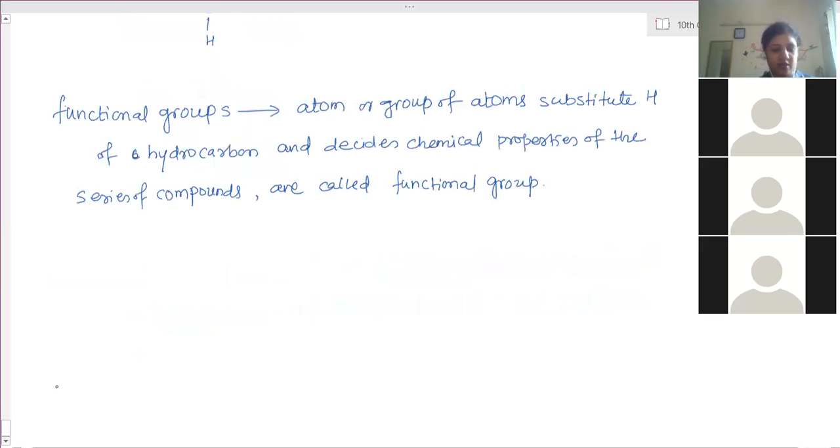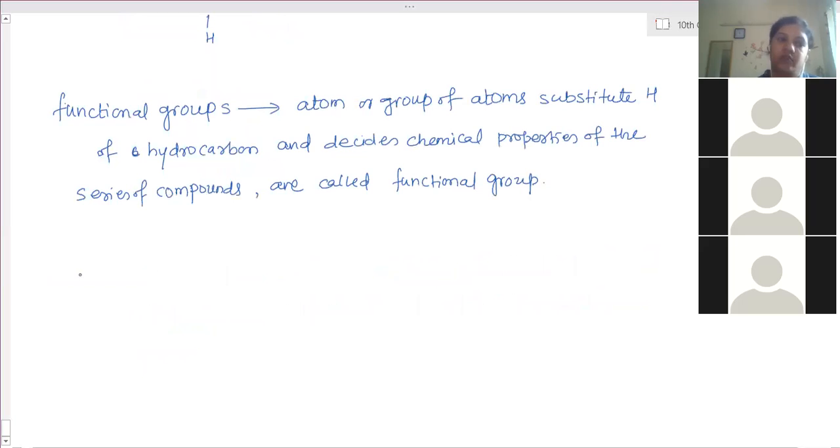So one by one we have to see 5 functional groups. The first functional group: hydrogen is replaced by the OH group, dash OH, because this dash is connected with the carbon or any other carbon atom. OH is a functional group, and the name of this group is alcohol. All alcohols are prepared when hydrogen of alkanes is replaced by the OH group.